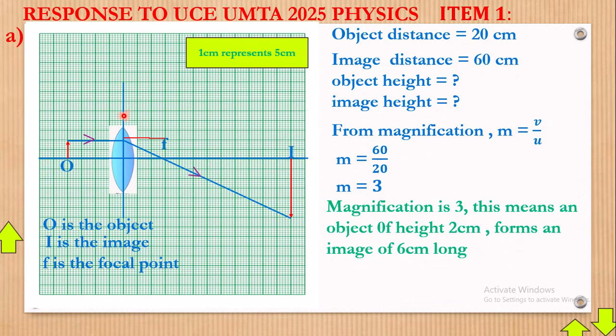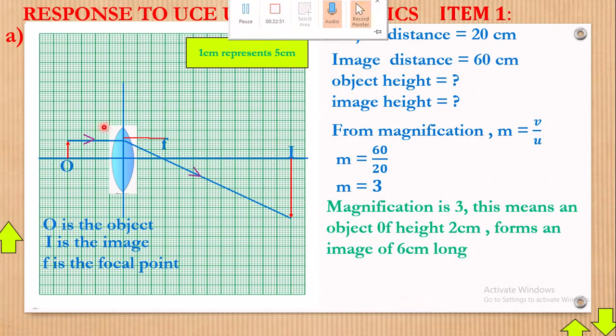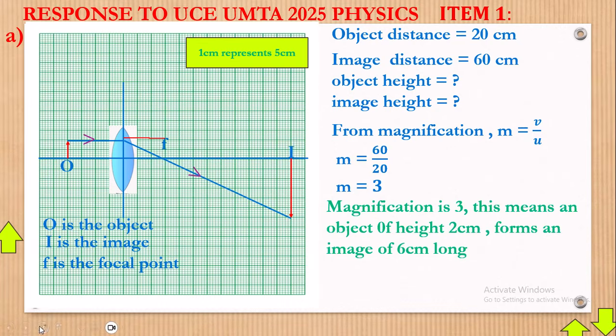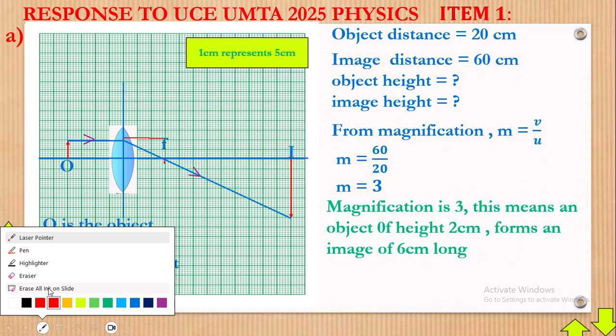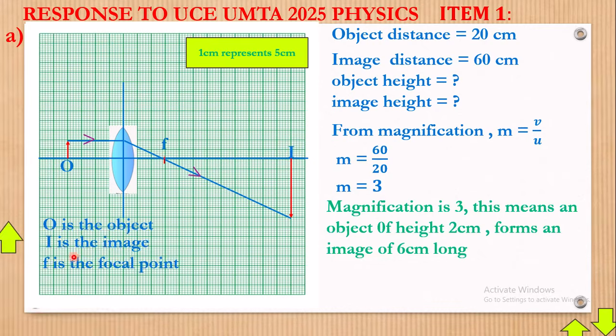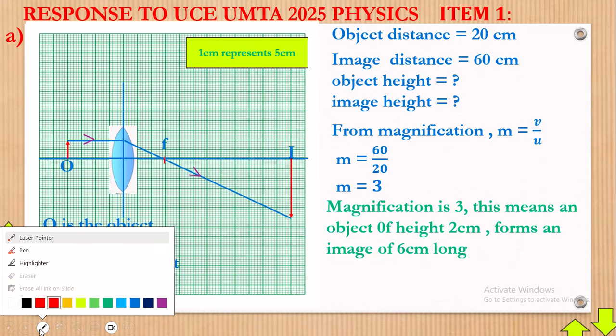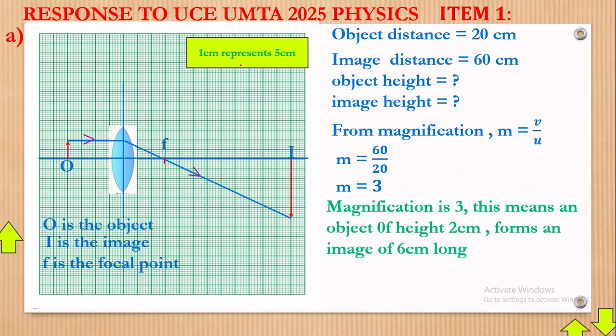Of course this is it. Look, 1, 2, 3. So there are 3 small squares, actually 3 centimeters right there. If there are 3 centimeters, what does it mean? It means that we are going to multiply it with the scale, because if there it is 3 from there, but the scale here is 5, each centimeter is 5, so we shall have to multiply. Therefore, let's get that reading away.